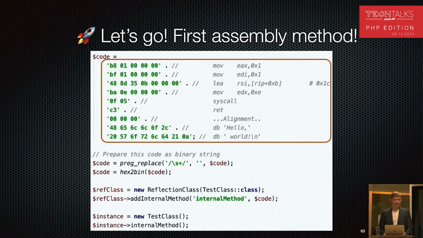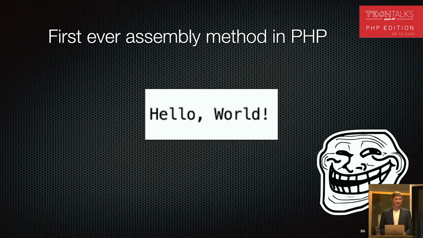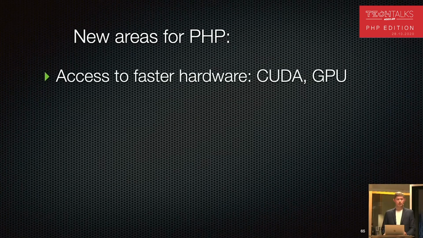Let's look at this magic. You can see a small assembly implementation of simple hello world, but we are converting it and creating an internal method that can be executed directly on a CPU without running a PHP interpreter and without running a virtual machine at all. And when we run this method, we will see the first ever assembly method in PHP that can produce a hello world for us.